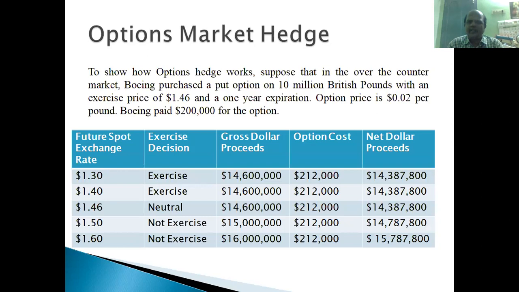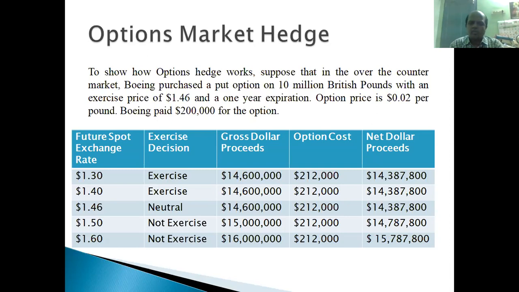Option market hedging, the cash flows. To show how option hedges work, suppose that in the over-the-counter market, Boeing purchased a put option on 10 million British pounds with an exercise price of 1.46 and a one year expiration. The option price is $0.02 per pound, so Boeing paid $200,000 for the option. The same way, five exchange rates are assumed for this contract.